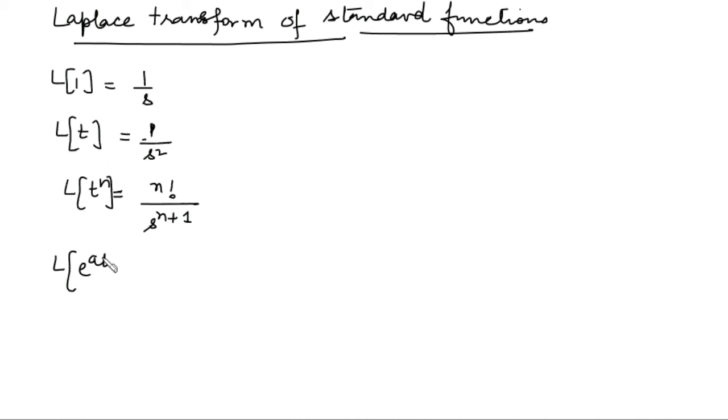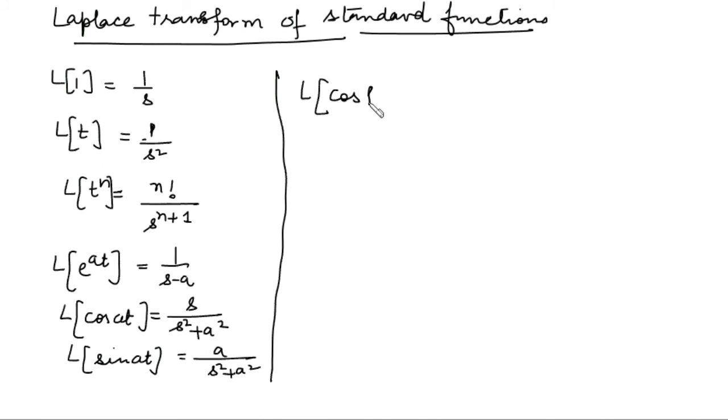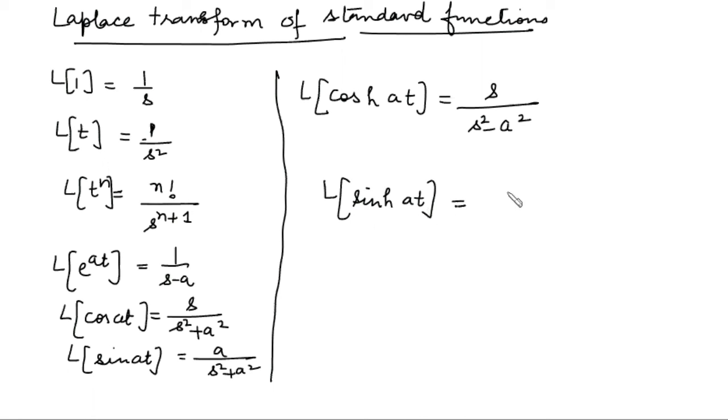E to the power at is 1 upon s minus a. Cos of at is s upon s square plus a square. Sin of at is a upon s square plus a square. Laplace of cos hyperbolic at is s upon s square minus a square, and Laplace of sin hyperbolic at is a upon s square minus a square.